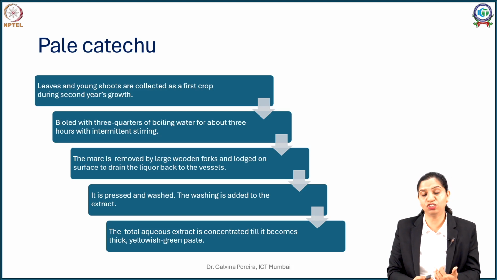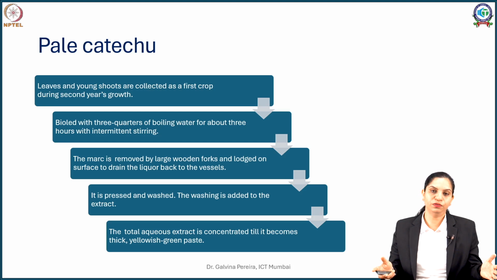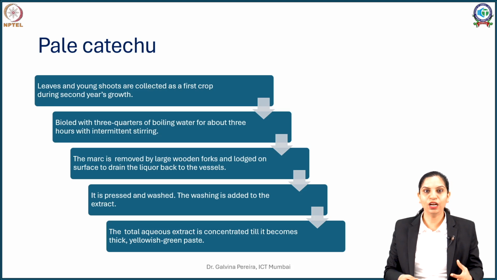Once you have the extracts and all the washings in the vessel, you concentrate it. This concentration is done for more than an hour till you get a very pasty, syrupy consistency of liquid. This thick yellow viscous liquid or paste is then put in wooden troughs, which are kept in a cold stream of water. As the juice is hot, it is still fluid, but the moment you put it in a flowing stream of cold water, it starts thickening.